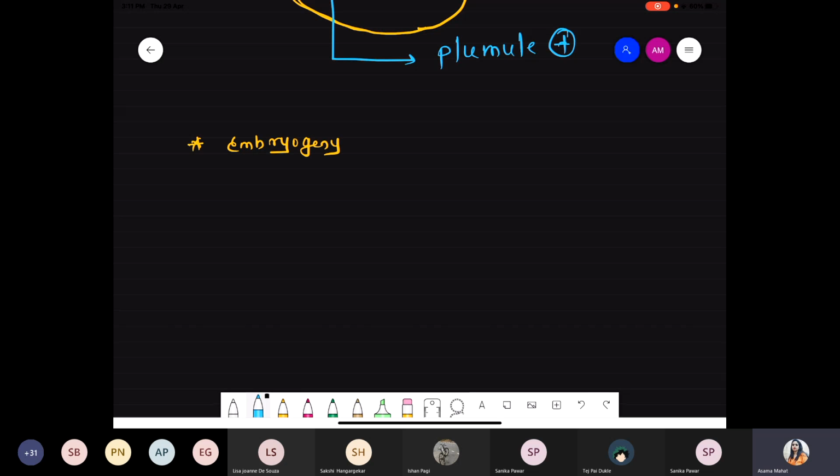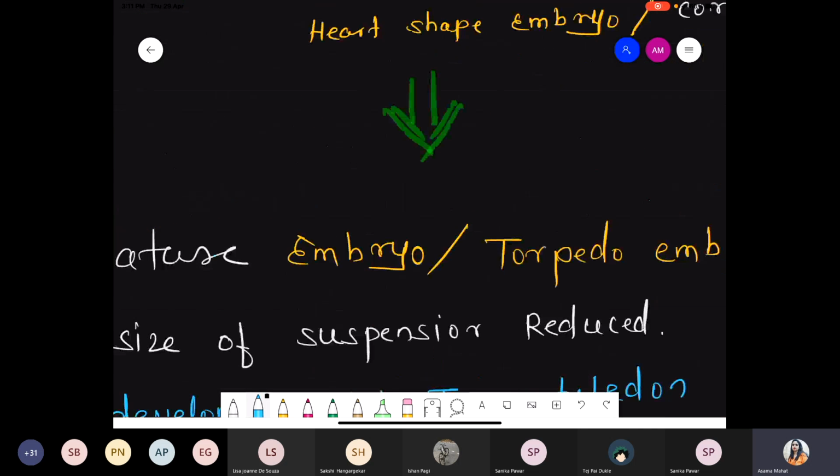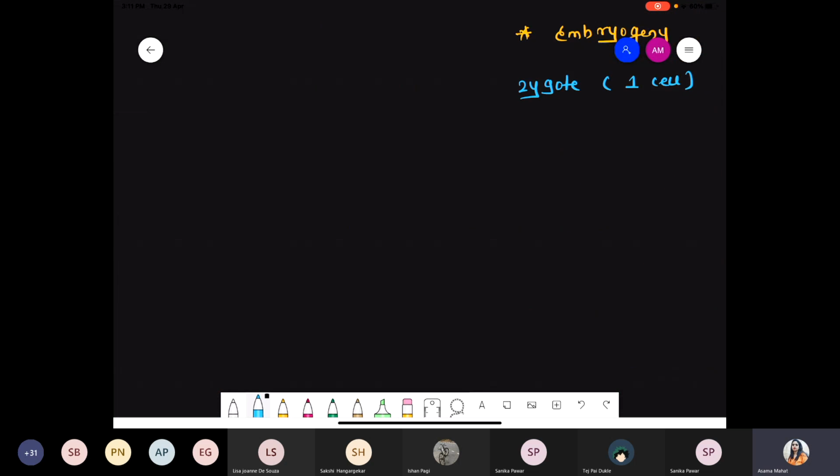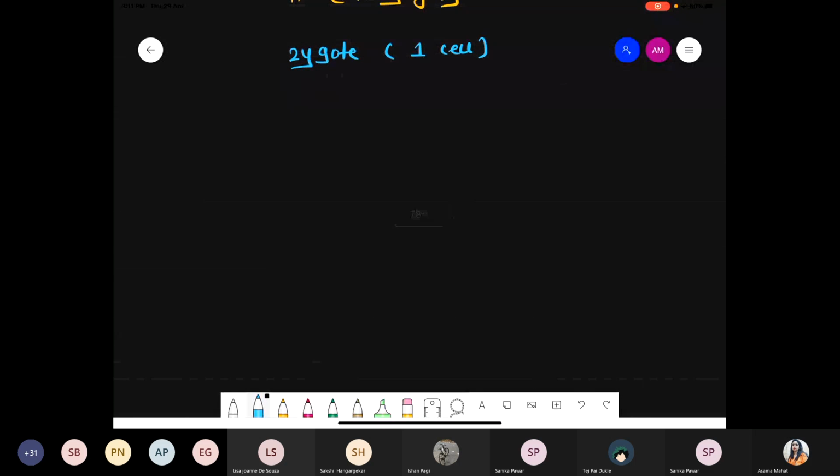We started from the zygote, right? Zygote was single, it's a single cell. Ma'am, how did the vascular cell and the neck canal cell become the suspensor cell? Madhura, we discussed this point. See, they undergo several transverse divisions. That large cell which gets formed is called the suspensor cell. That single suspensor cell undergoes many transverse divisions and finally produces the structure as well as the neck canal cell. Got it? Several divisions, that's it. Okay Madhura?